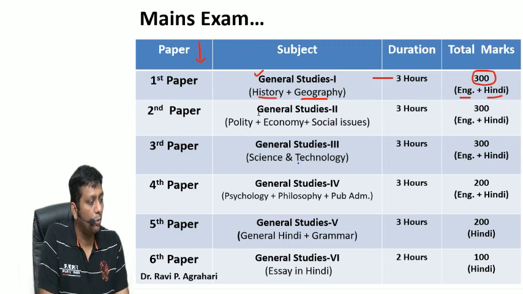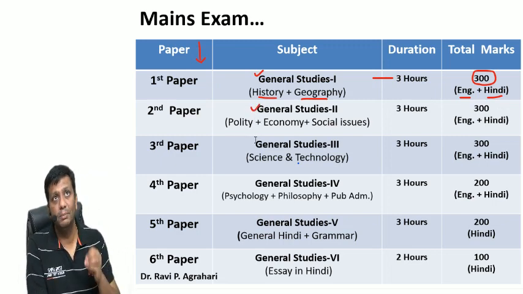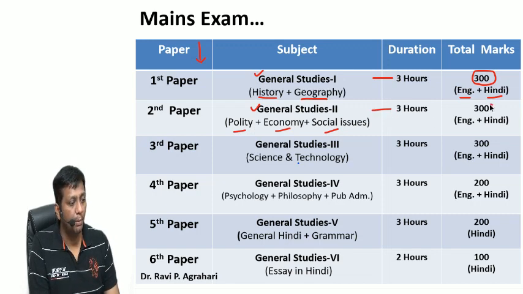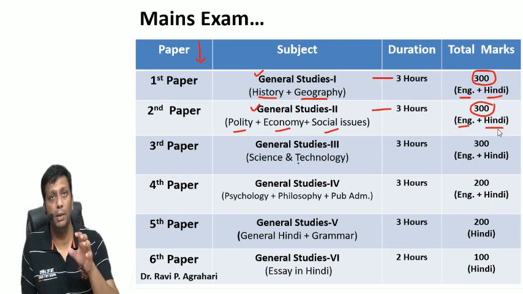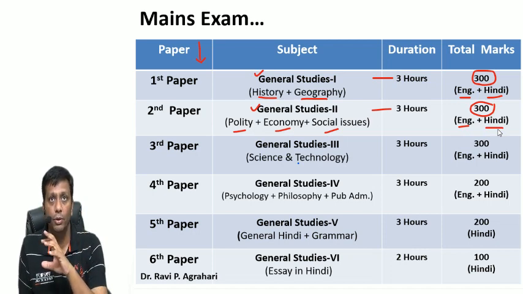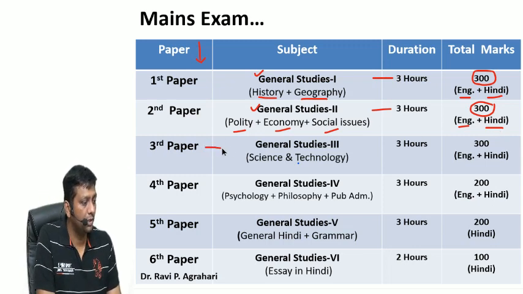The second paper is General Studies Paper 2. The subjects mentioned in your syllabus here are polity, economy and social issues. Again the duration is 3 hours and the paper covers 300 marks. The paper will again come in English and Hindi medium, and again you are free to choose. If you are comfortable in English or Hindi, you can write in either language. Here you are not biased. The third paper is General Studies Paper 3.